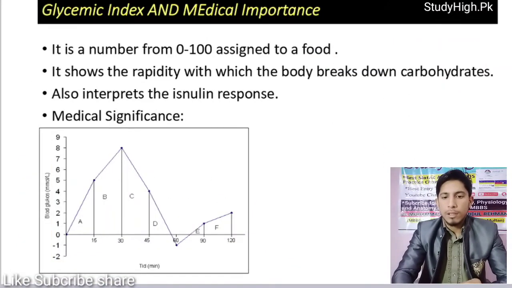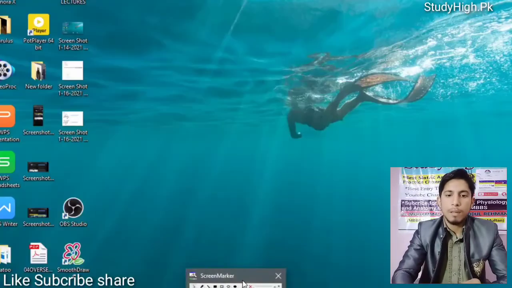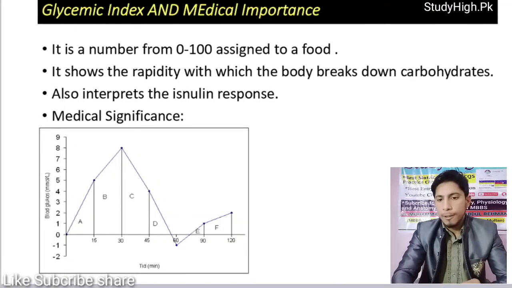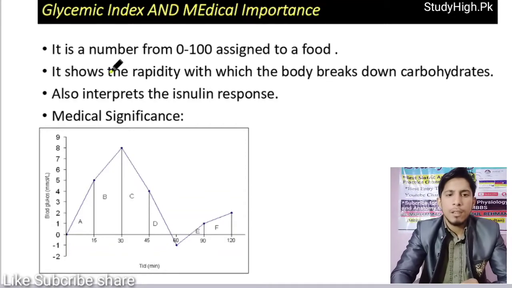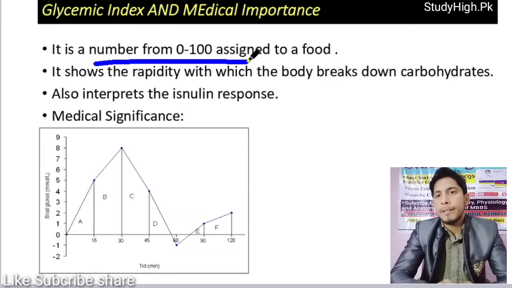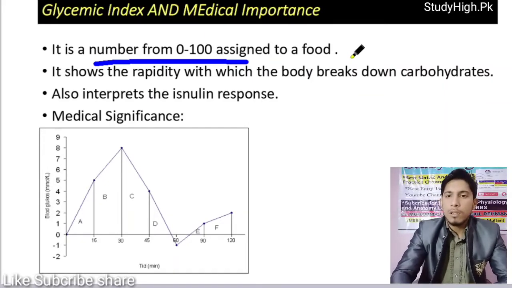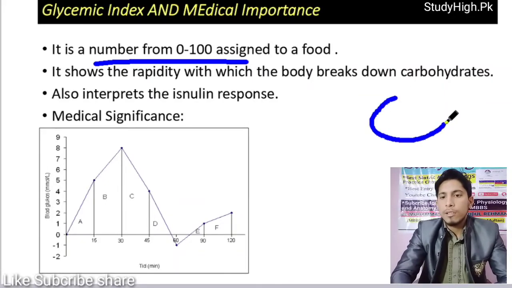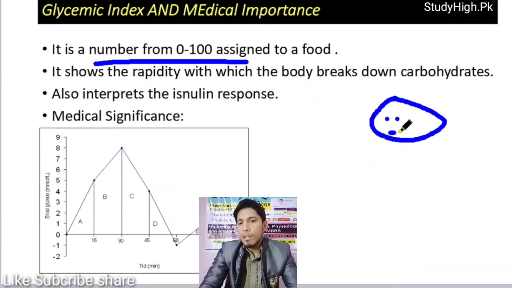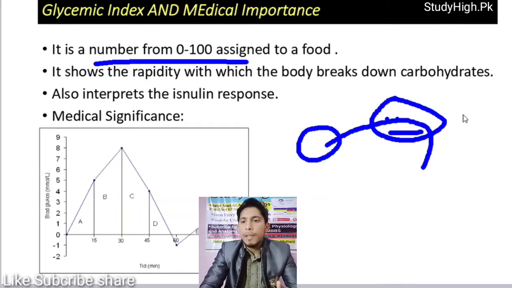Now we are going to discuss the much more important concept of this topic lecture, glycemic index. It is a number from 0 to 100 assigned to any food. Just think of a person that takes in a food, and after 30 minutes or 1 hour, the food that he has taken in will be broken down and will enter our bloodstream.